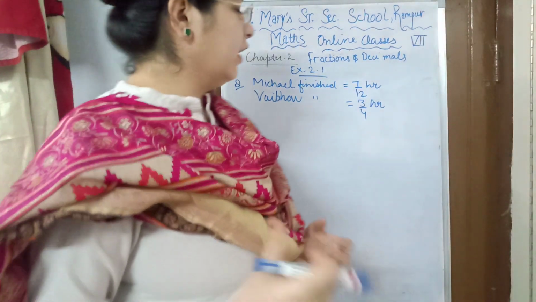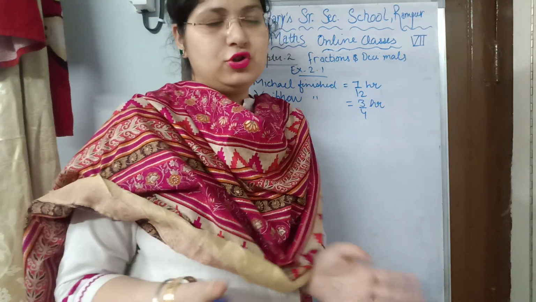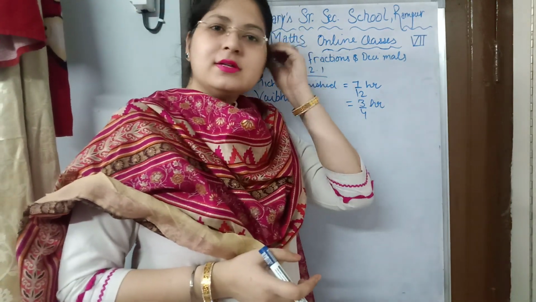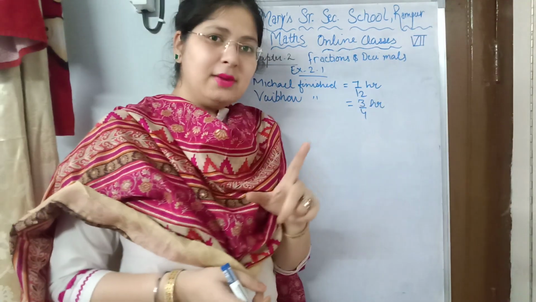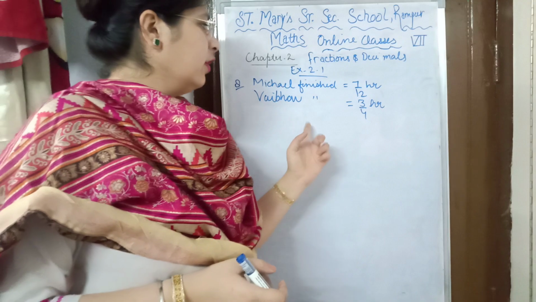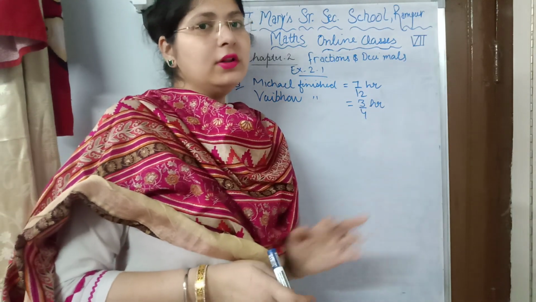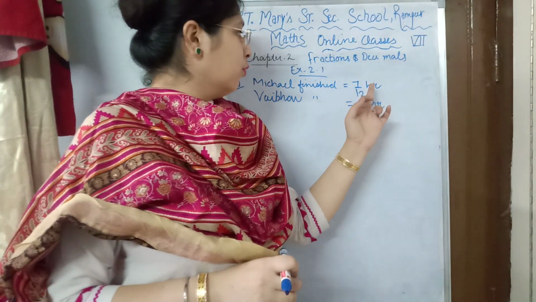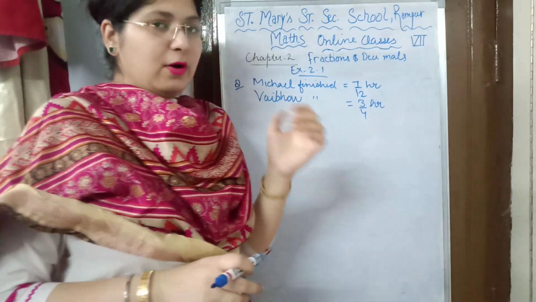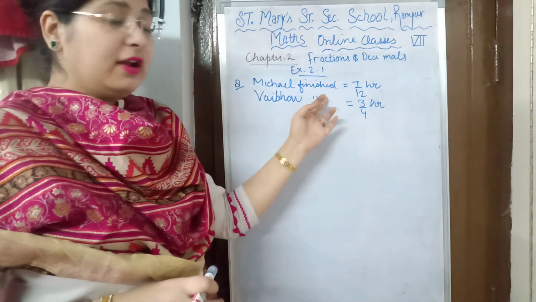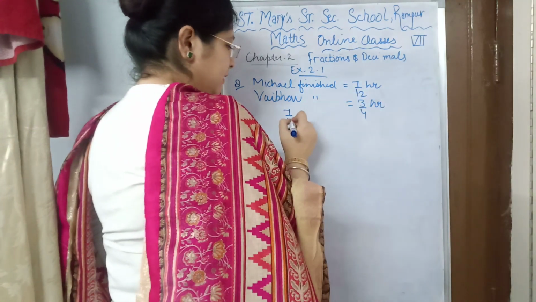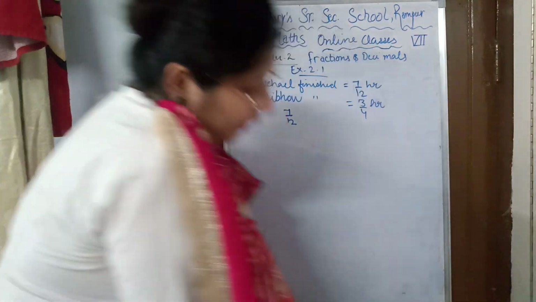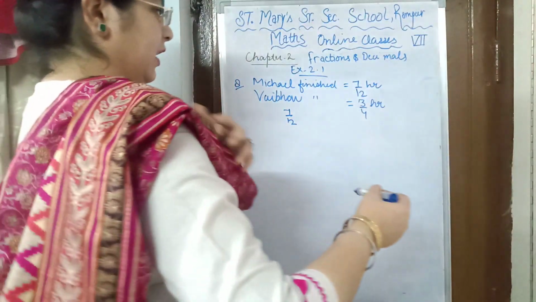There is one work of painting a picture. So Michael is going to paint the picture in 7/12 hour. The same picture is being painted by Vaibhav in 3/4 hour. Now they are asking who between Michael and Vaibhav finished coloring the painting first. So we will check whether 7/12 or 3/4 is greater. Whichever is greater, that person has taken longer time.